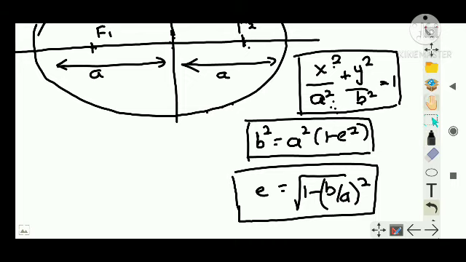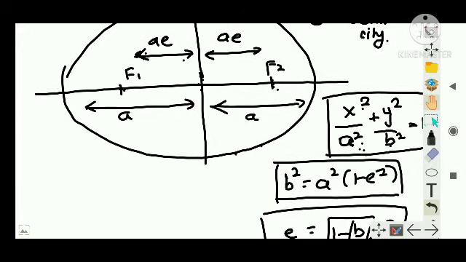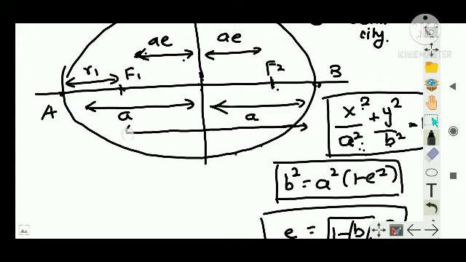Now in this figure I'm going to additionally add some terms. Let's say this point is A and this point is B. From here to here, let us mark it as R1. From this point to this point, that is from B to F1, let us mark it as R2. R1 and R2.